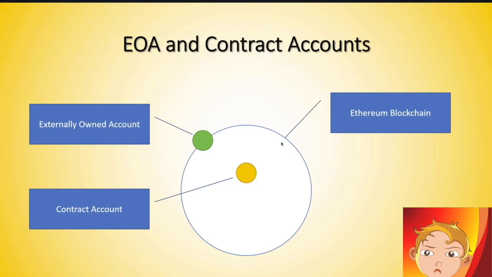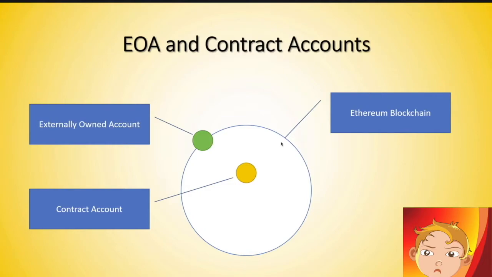And contract accounts are those accounts that are inside the Ethereum blockchain. This is where the code is, and they don't have a private key to manage those accounts. Code is managing these accounts. You've seen this in our smart contract.